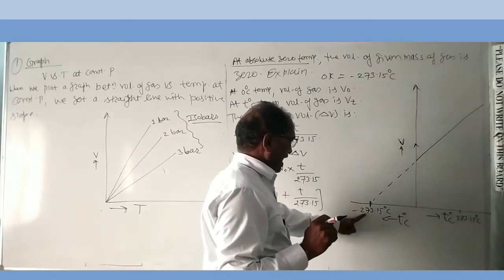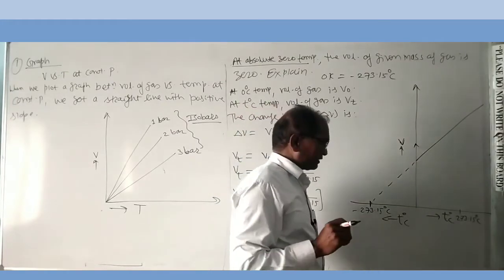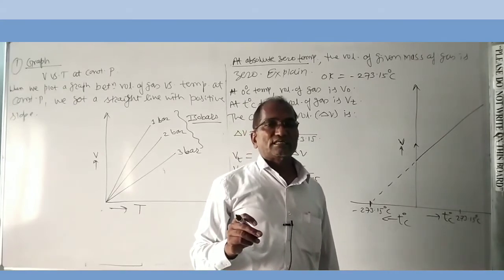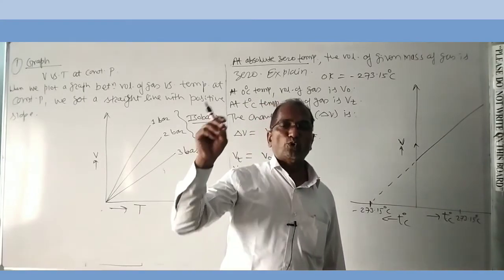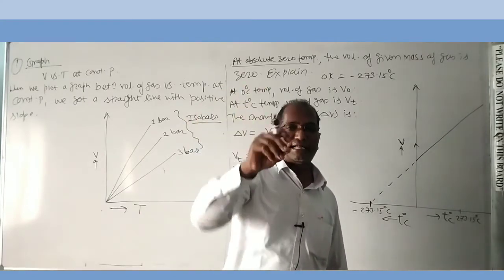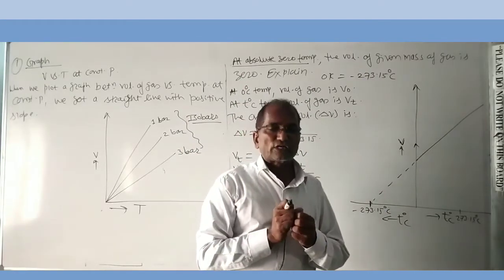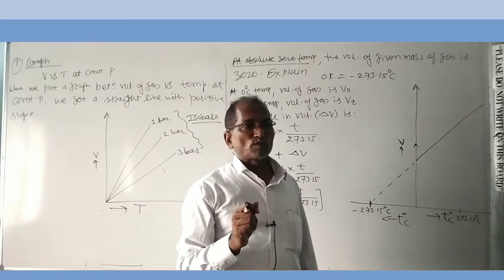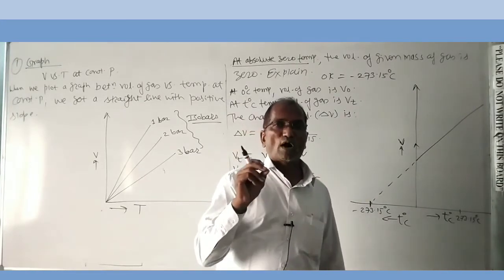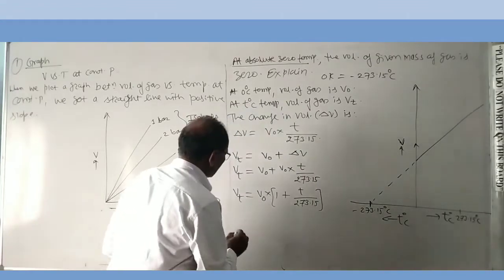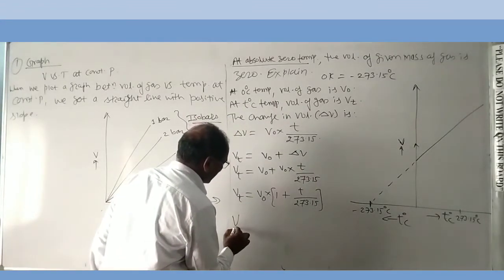And at minus 273.15 degrees Celsius, the gases get converted into liquid or may be converted into solids. Gas becomes motionless and converted into solid. And at that temperature, the volume of a given mass of gas becomes zero. That is, V at temperature minus